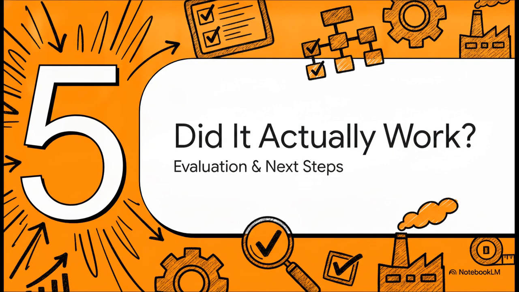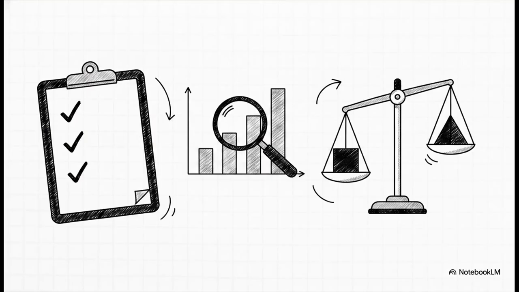Which brings us to the final phase. Chapter 5. Did it actually work? This is the rigorous quality control phase of the Policy Factory, Stage 5, policy evaluation. The government doesn't just pass a law and walk away, right? They actively check if the policy achieved its objectives.